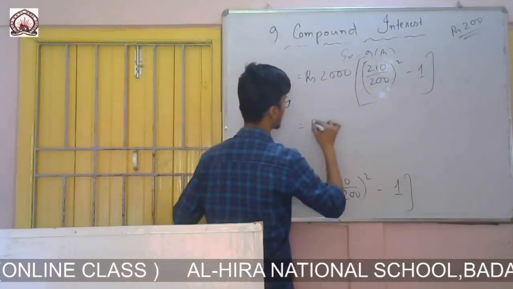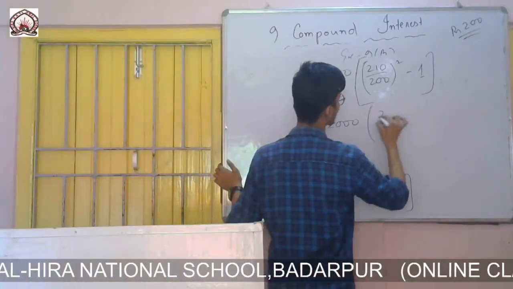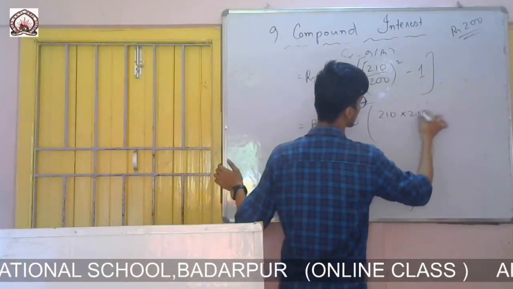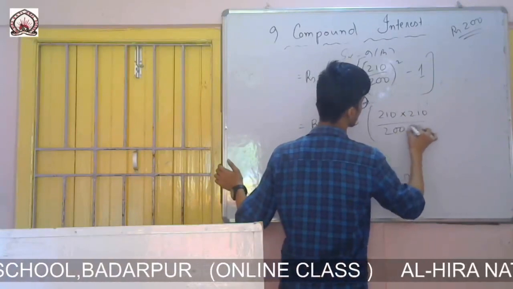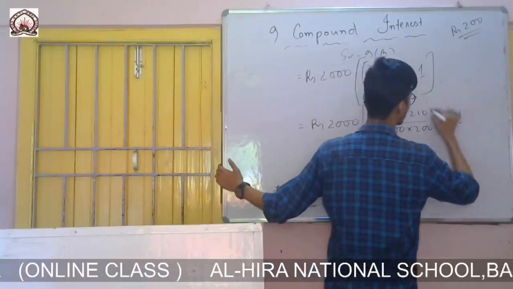So square means I have to multiply it 2 times. So it will be 210 into 210 over 200 into 200, minus 1.